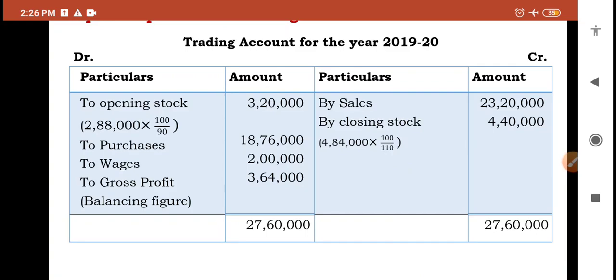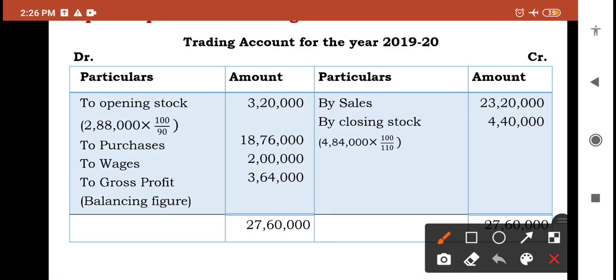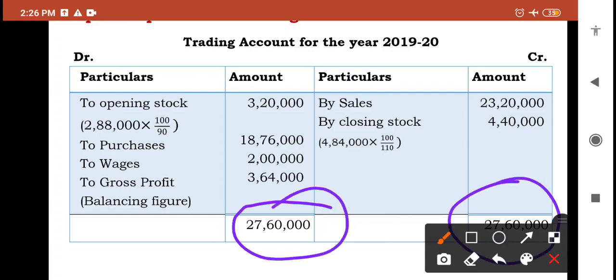So now after recording closing stock, we need to total the amount. So we got 27,60,000. So we recorded both.